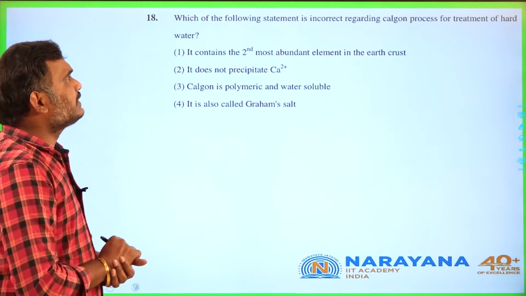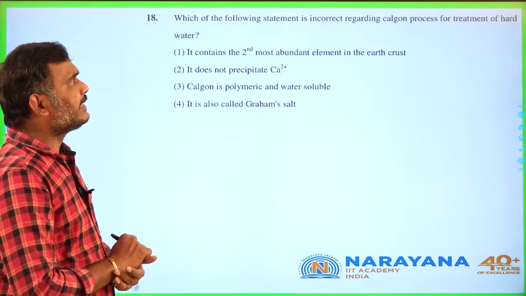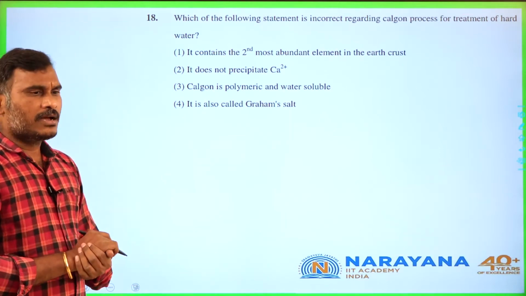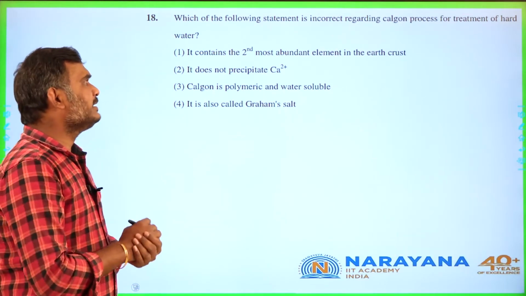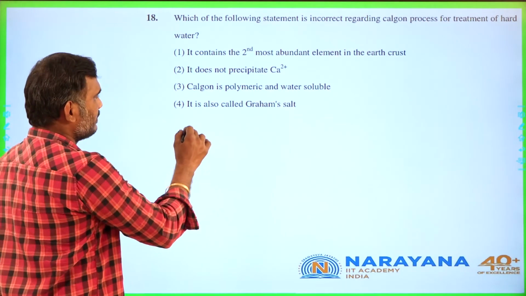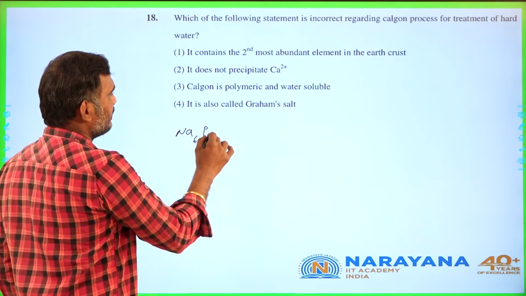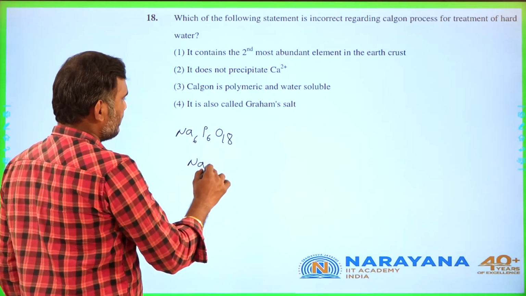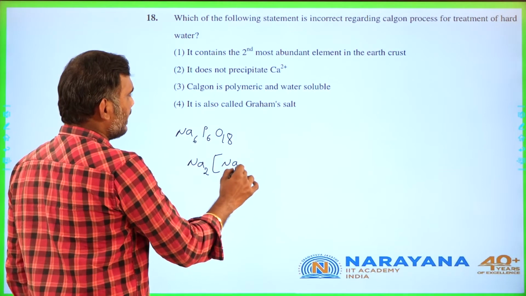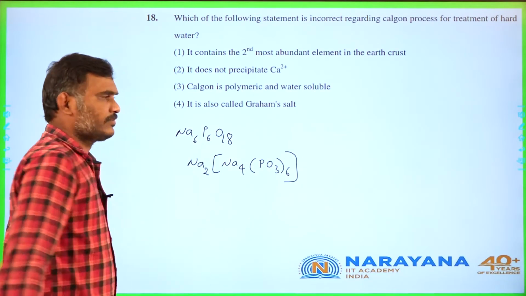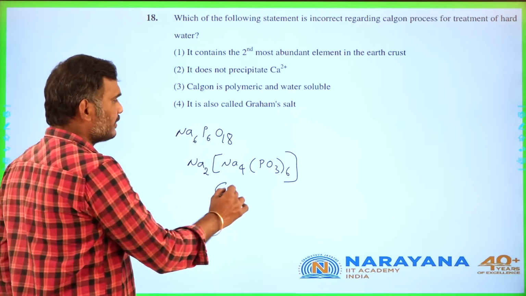Yes, students, which of the following statements is incorrect regarding the Calgon process for the treatment of hard water? Calgon is generally also called Graham's salt. That is Na6P6O18, that is Na2[Na4(PO3)6]. This is called Calgon.